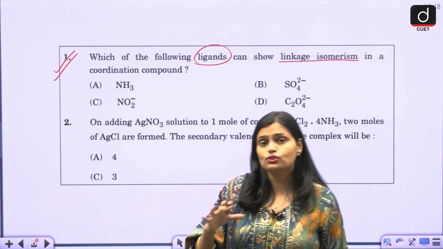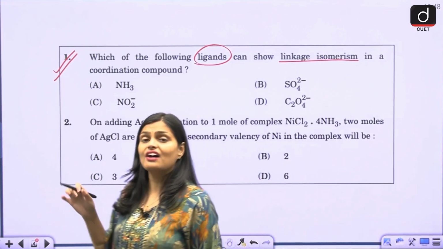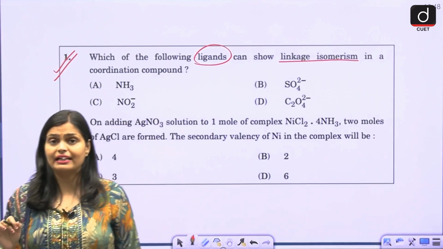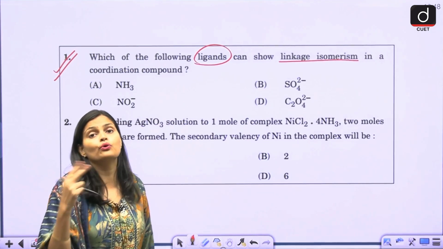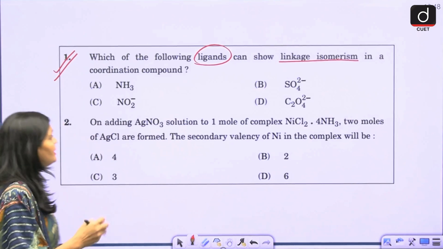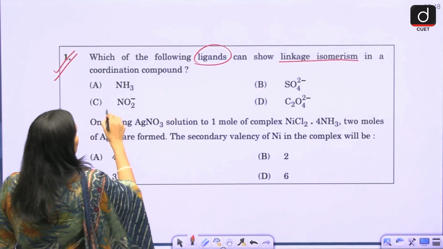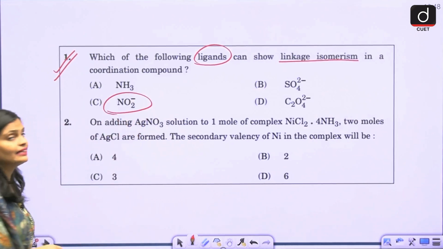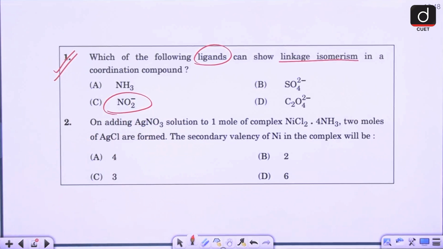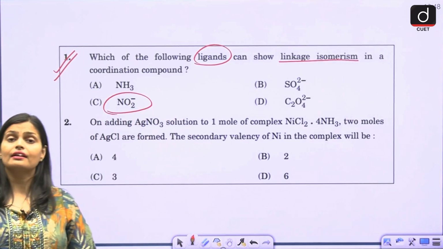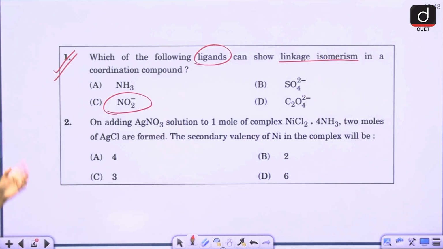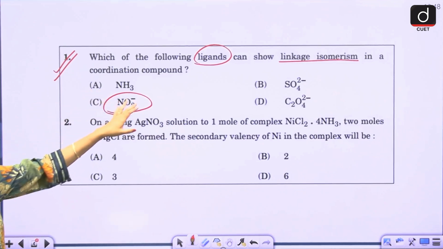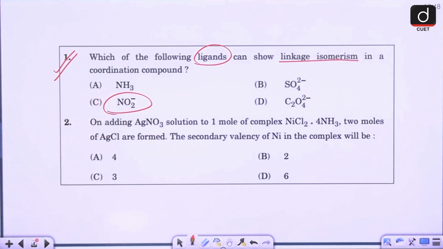See, in the case of a linkage isomer, our ligand has the ability to bind with the central metal atom from both sides, right? Suppose you have NO2 minus. Here nitrogen is an electron-rich species and oxygen is also an electron-rich species.